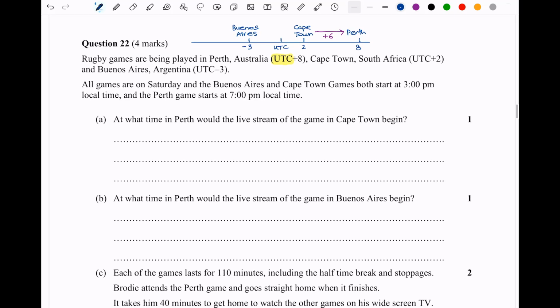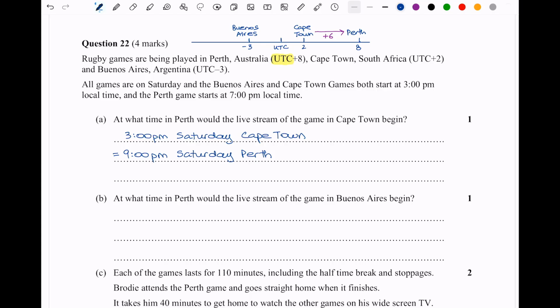So the way we could write this up, we could say Cape Town, it was 3 o'clock p.m. on the Saturday in Cape Town. What will that be equal to in Perth? Well, I just take 3 o'clock and I add 6 hours. And 3 + 6 is 9, so that will be 9 o'clock p.m. still on Saturday because we haven't had to cross through midnight, and that is in Perth. So that's how you could lay out your working to get the mark for that question.